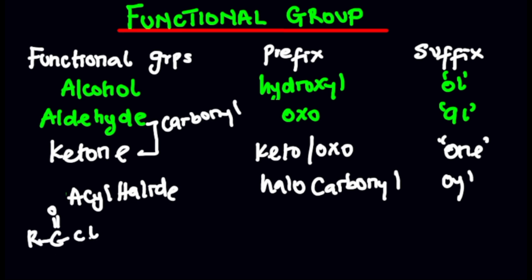Then I can have chlorine here. This is acyl halide because there is a halide here. So in that case, I'm going to have oyl halide. It's very, very important. Oyl halide, that's what you're going to have it to be.